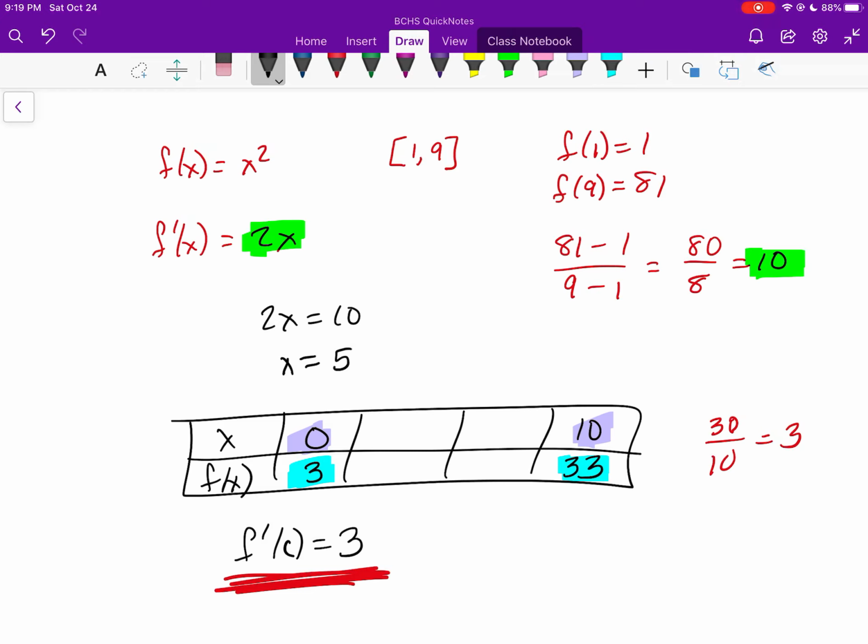Some of the ways that they deal with that is they tell you that you have a differentiable function, and a differentiable function would obviously imply that the function is also continuous. But that over there is Rolle's theorem and the mean value theorem.